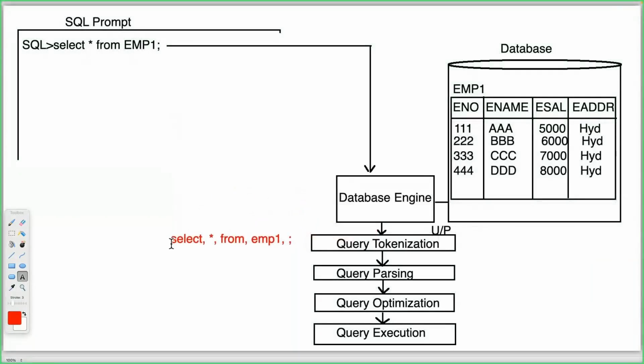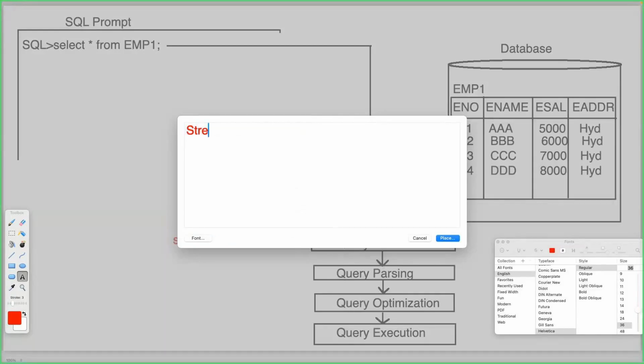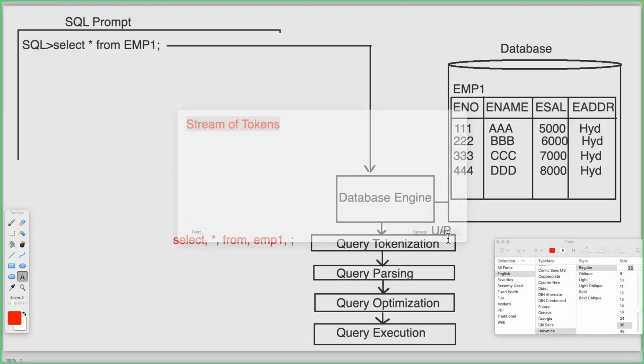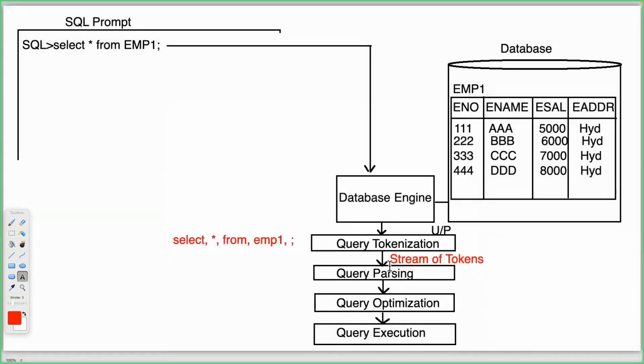This is the meaning of tokenization. Finally, what we get as output is a stream of tokens. Try to understand it clearly.